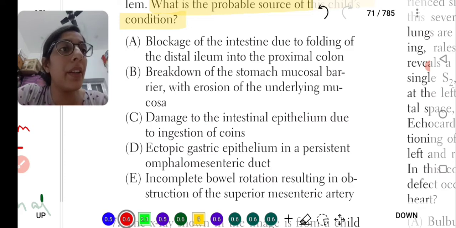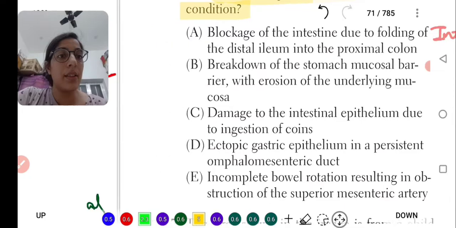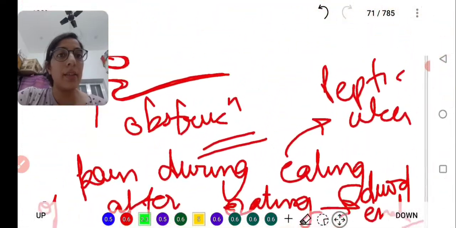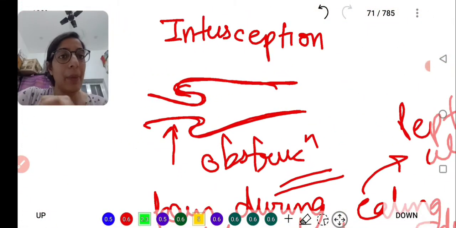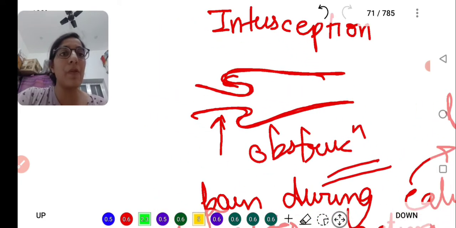Let me write it here. Intussusception, right? This is the proximal colon, and this is the small intestine part which is moving inwards.